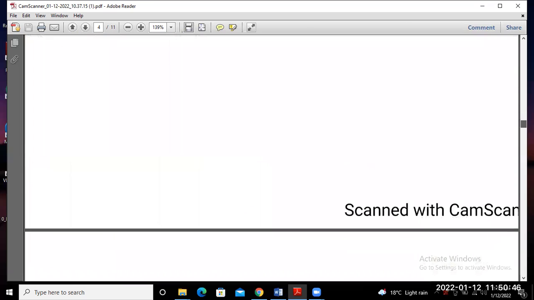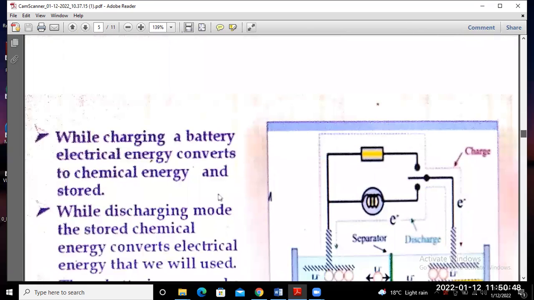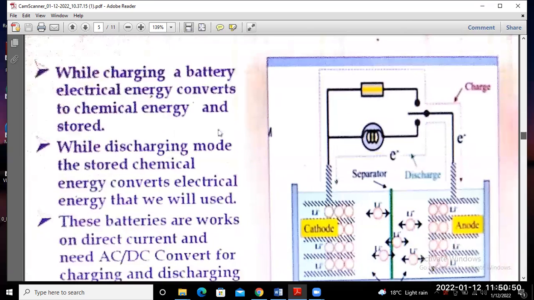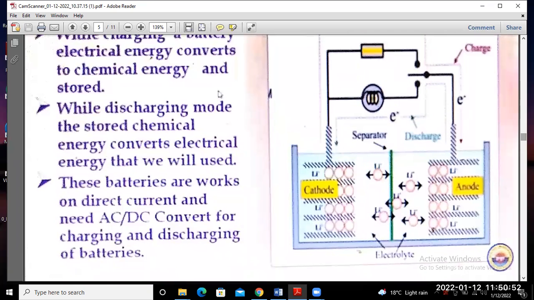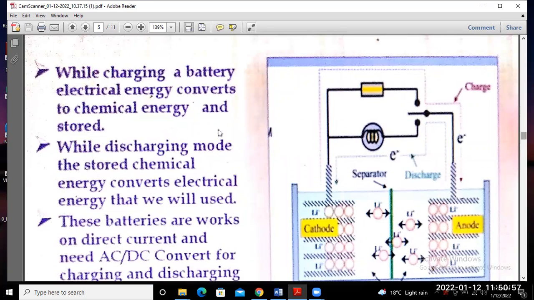Next one is the explanation of that one. While charging a battery, electrical energy converts to mechanical energy. When you charge a battery, that means what? Electrical energy transforms into chemical energy.